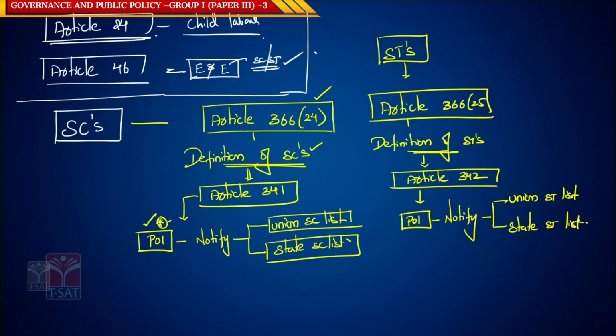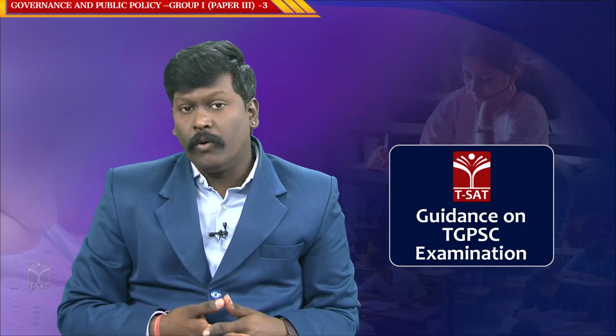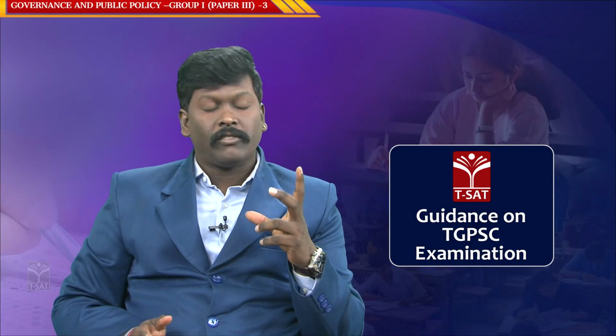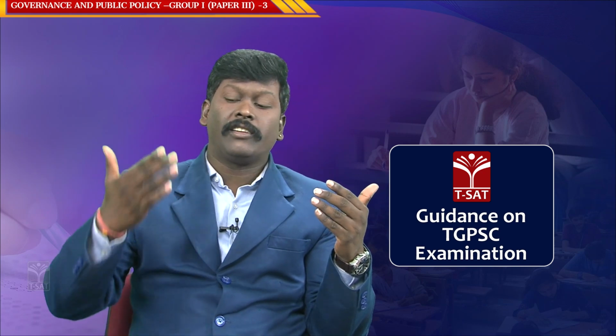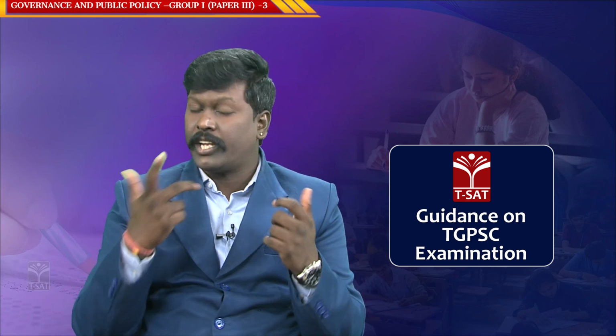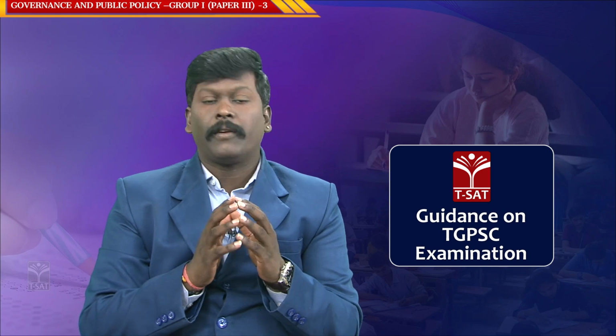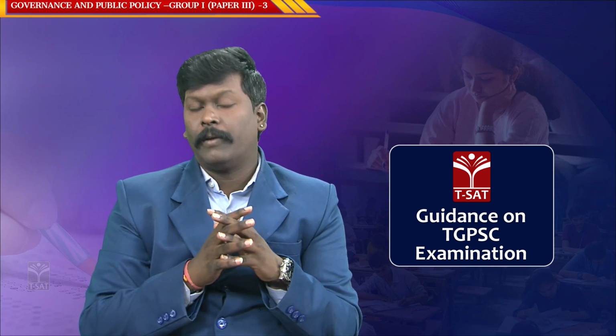So let me repeat this concept, very, very important for you. Article 366 clause 24 defines SC. Similarly, Article 366 clause 25 defines ST. What is the definition, sir? The definition is very simple.